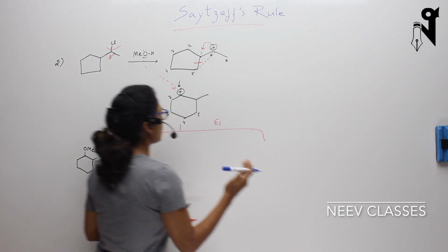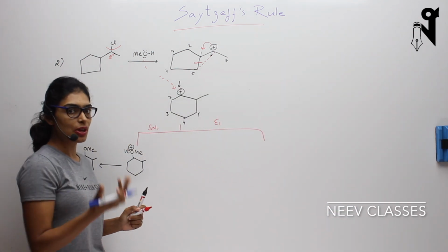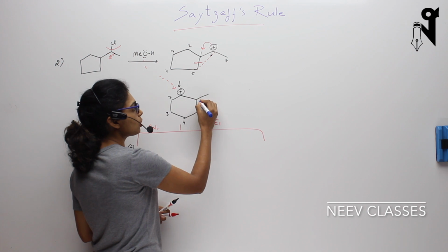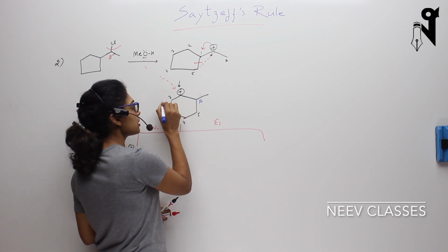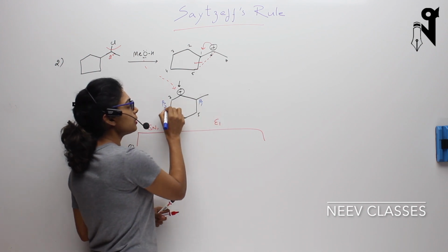Fine. Now when we are talking about E1, rather than attacking on this positively charged carbocation, MeOH will attack on the hydrogens. It will abstract a hydrogen from the beta position. So what are the beta positions? This is a beta position and this is a beta position. Let's mark them beta 1 and beta 2.